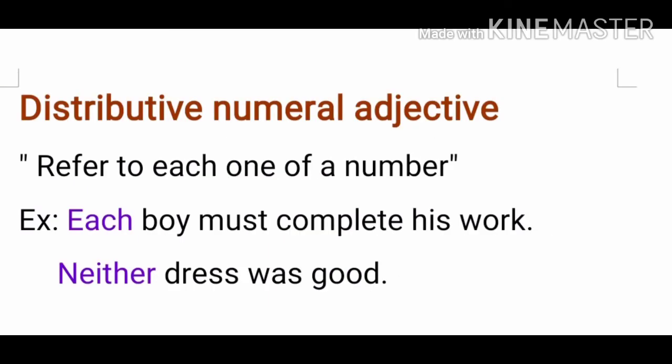Third kind of numeral adjective, distributive numeral adjective. It also works like a distributive determiner, which we have discussed in the video. Each, every, either, neither come under this. It refers to each one of a number when we talk about a particular thing in distributive form. For example, each boy must complete his work. Here we are talking about a particular boy. Neither dress was good. Here we are talking in the negative sense that we had two choices, but none of them was good.